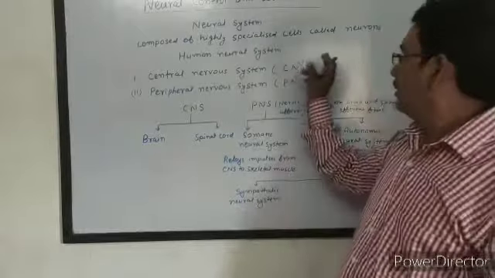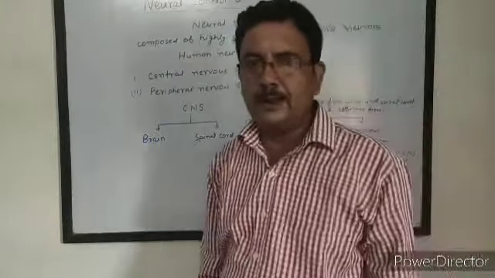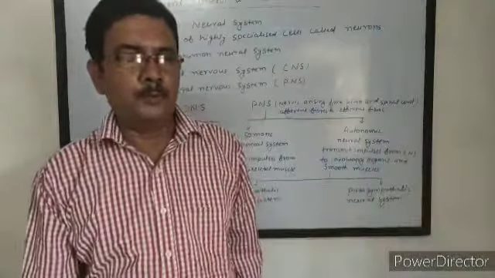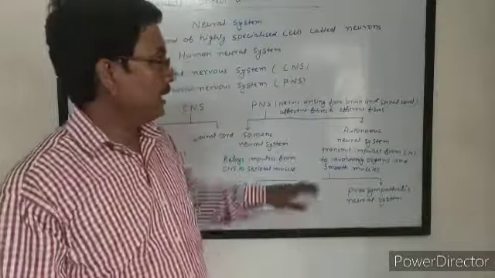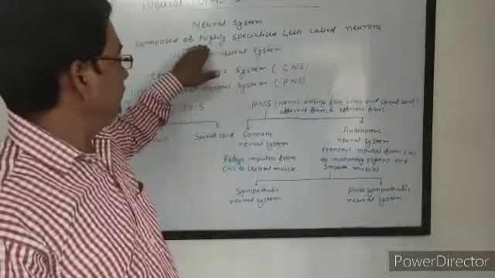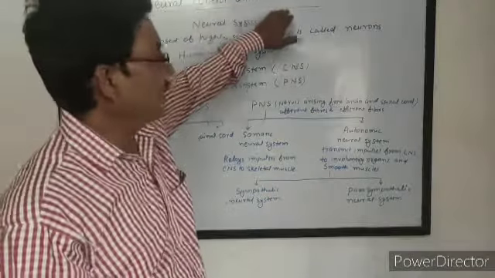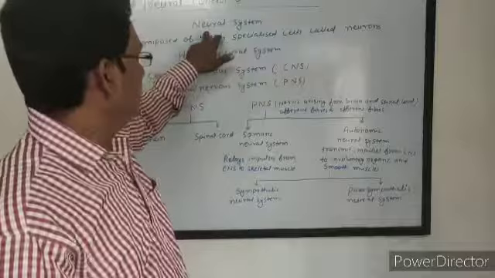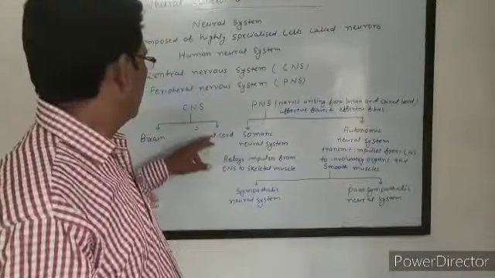How our neuron functions, how it receives impulses and transmits from one neuron to another neuron, we studied in class 9. In this class, in this period, we have to study about the neural control and coordination. Neural system is composed of neurons.